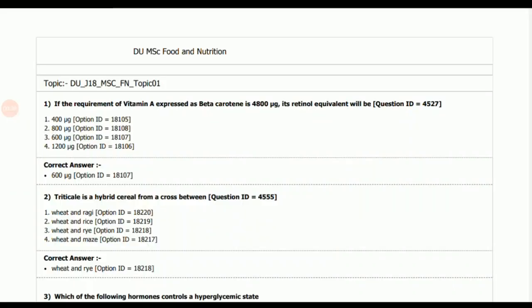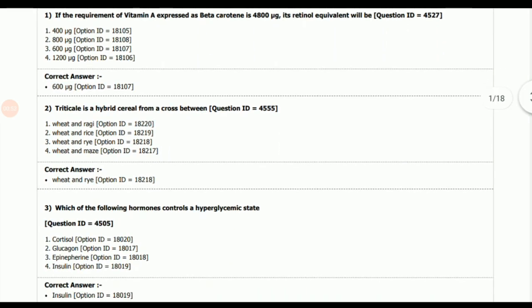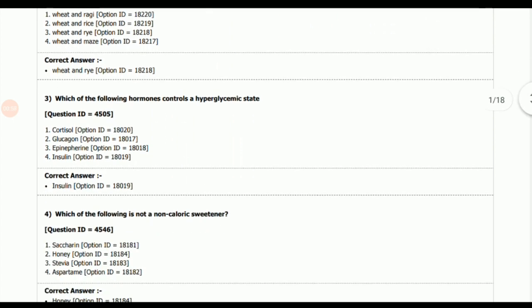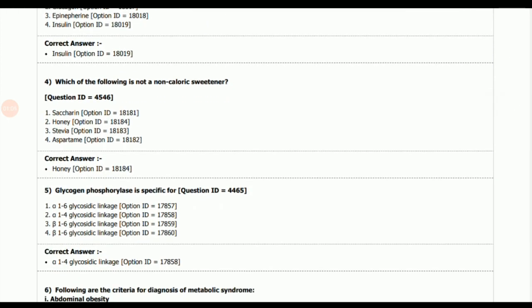Question number 1. If the requirement of vitamin A expressed as beta carotene is 4800 microgram, its retinol equivalent will be? Answer: 600 microgram, as retinol equals 1 by 8 beta carotene. Next, triticale is a hybrid cereal from a cross between wheat and rye. Next, which of the following hormones controls a hyperglycemic state? Answer: insulin. Fourth question, which of the following is not a non-caloric sweetener? Answer: honey, because the rest are artificial sweeteners and they are non-caloric sweeteners.